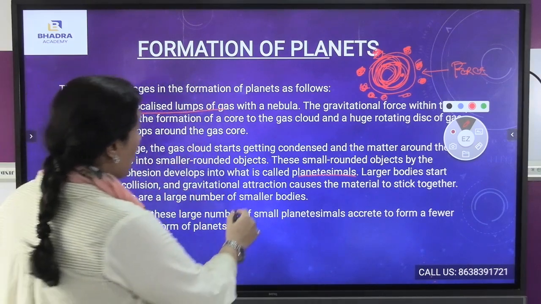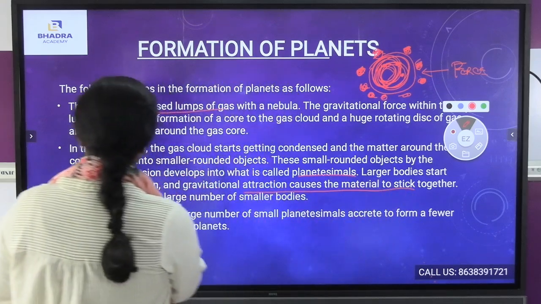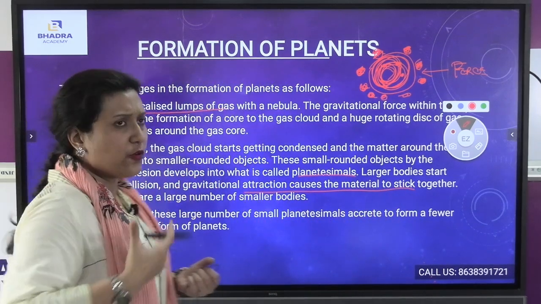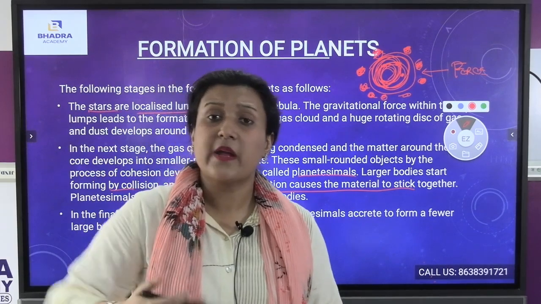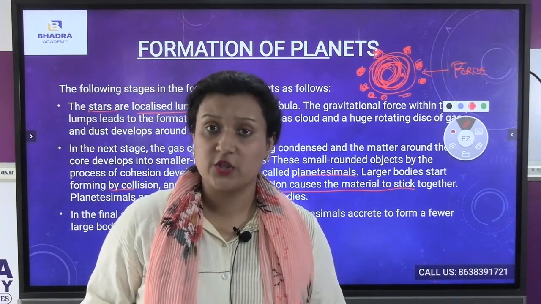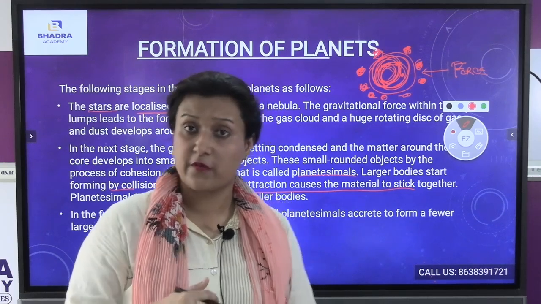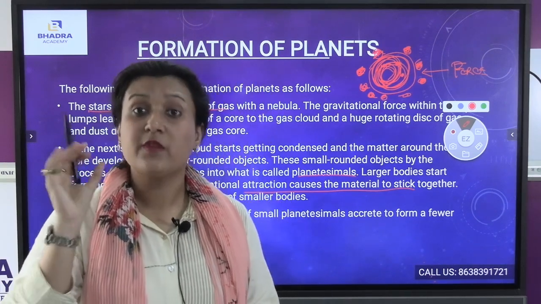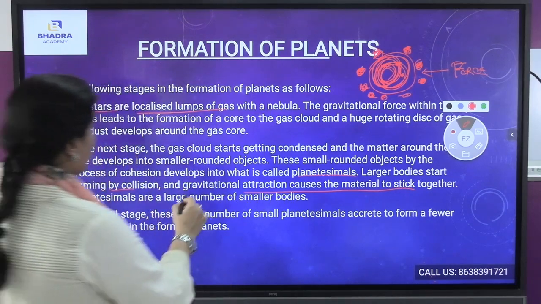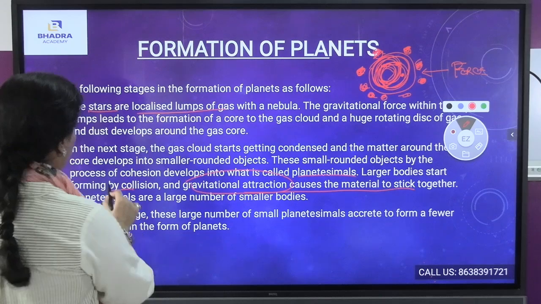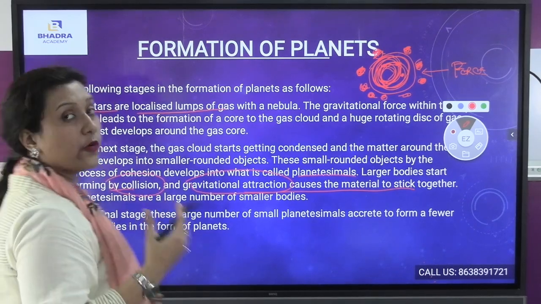As a result, the attraction causes the material to stick together. The larger planets are all formed due to the gravitational force, because the gravitational force was very intense, and due to the process of collision or cohesion as well.